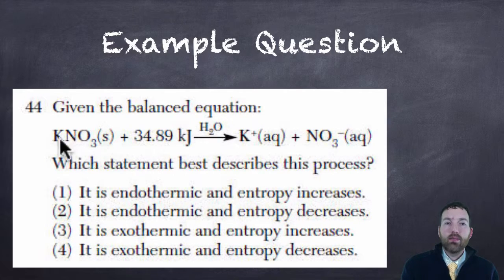As solid potassium nitrate breaks down into two separate ions, potassium ions in an aqueous solution and nitrate ions in an aqueous solution, is this more ordered than the original potassium nitrate or more disordered? Of course, it's more disordered. So entropy is going to increase. If you make two things from one, that is an increase in randomness or increase in disorder.